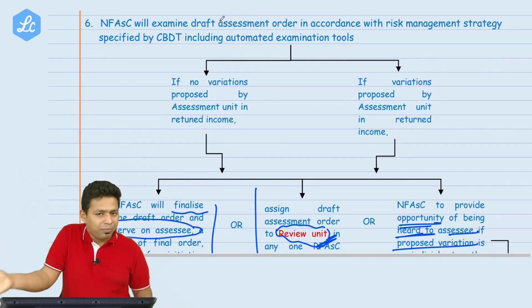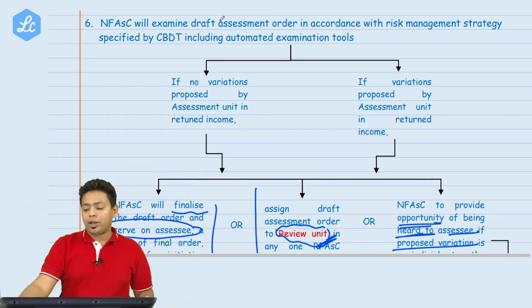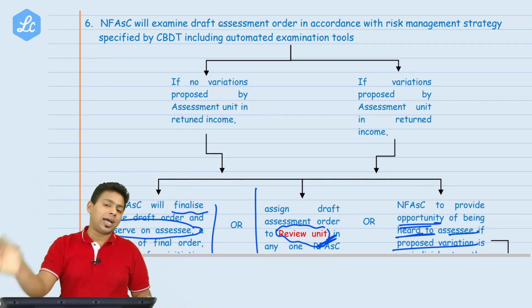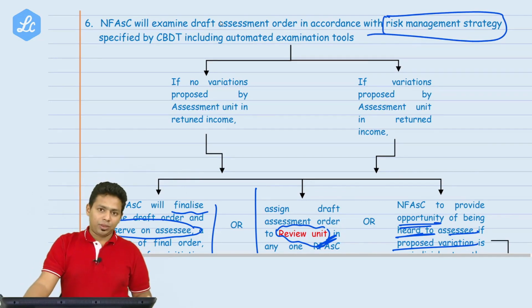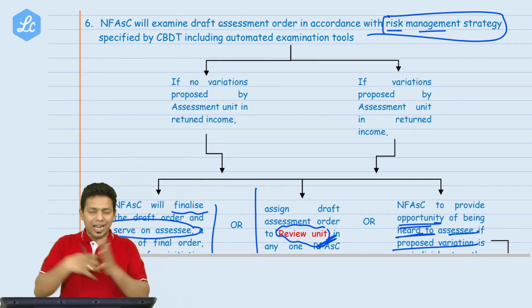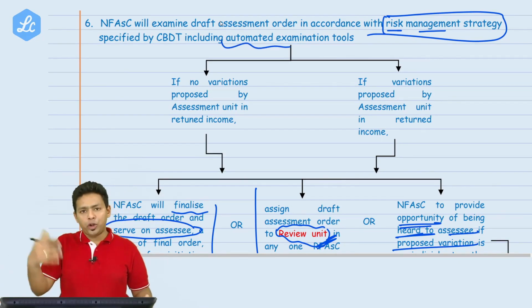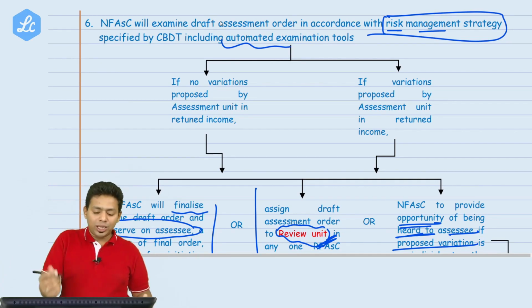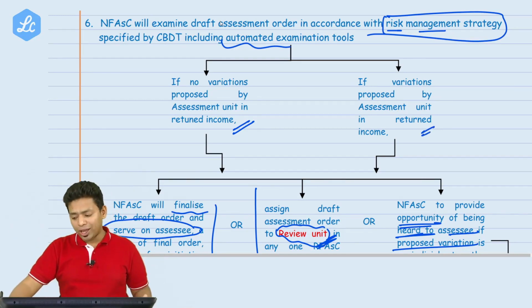Now once the draft assessment order is prepared, maybe by using the material gathered from the assessee or by using the best judgment assessment, they will give the draft order to the National Faceless Assessment Center. The National Faceless Assessment Center will put that in their automated system. They will show it to the artificial intelligence. Artificial intelligence will already have some parameters, some fixed questions that will be cross-checked in the system only by using the automated examination tool, and then the draft order may produce two types of result. One is that the assessment order may have variation or may not have variation.